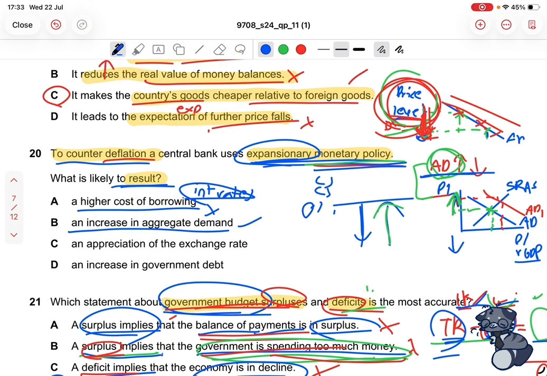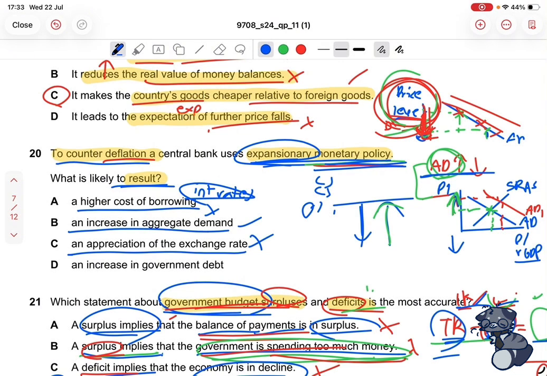The third one says an appreciation of the exchange rate. Now this can also relate to a monetary policy, which could be related to its foreign exchange reserves. However, is that a result of using the policy? No, that seems to be referring to the policy itself. So that's not what the question is asking us for, so we're going to cross that off.